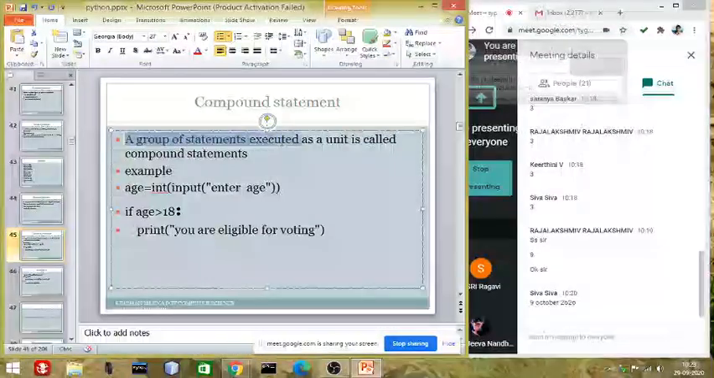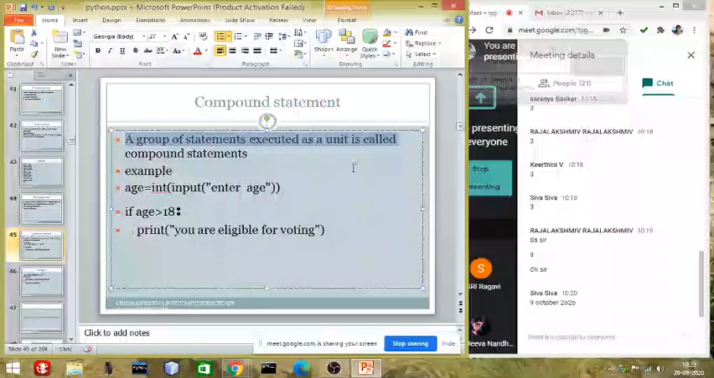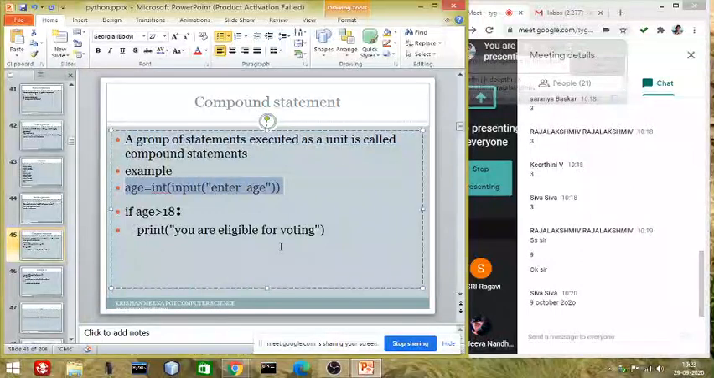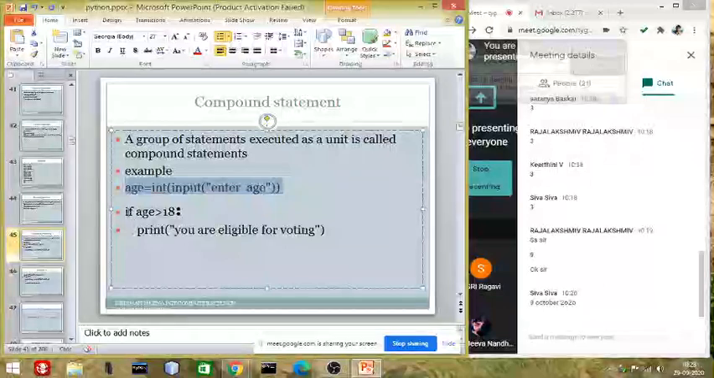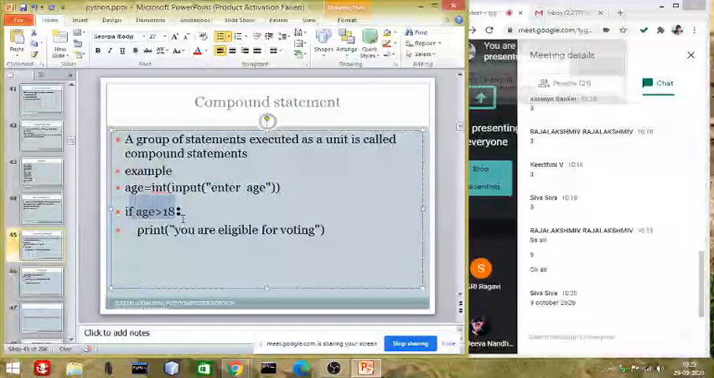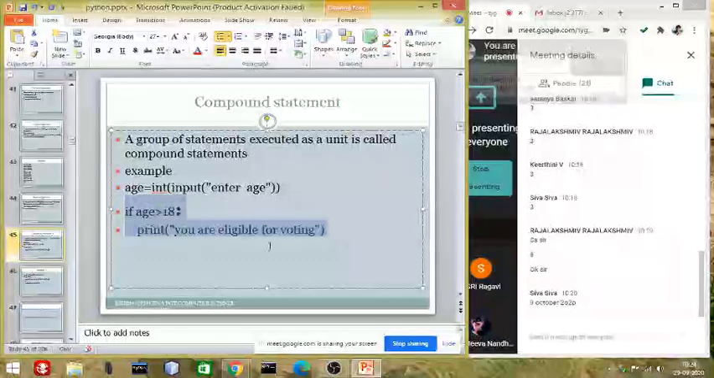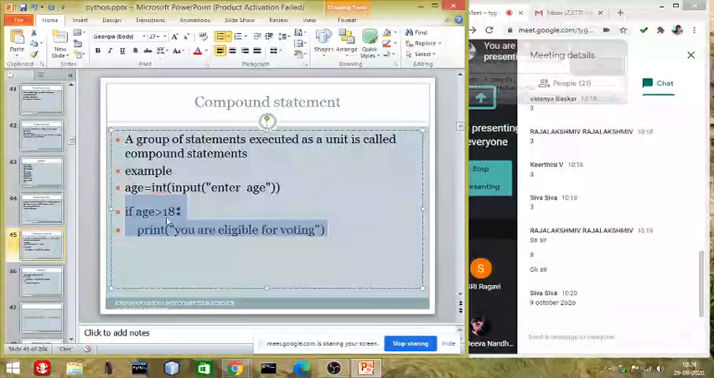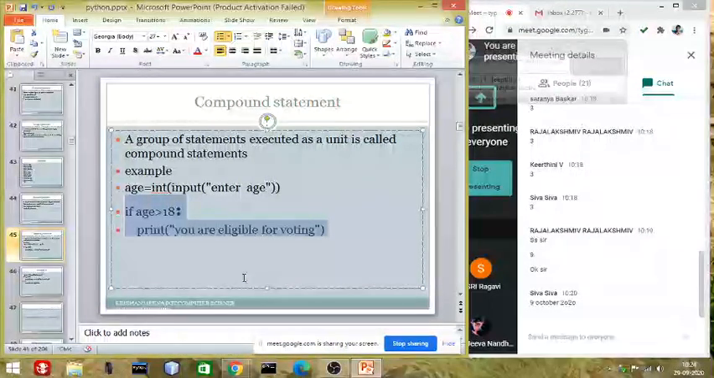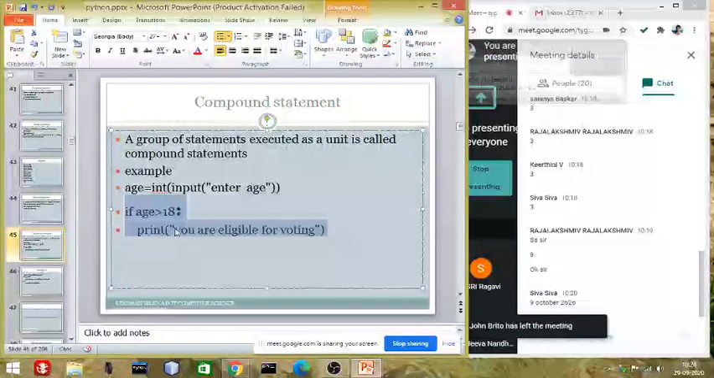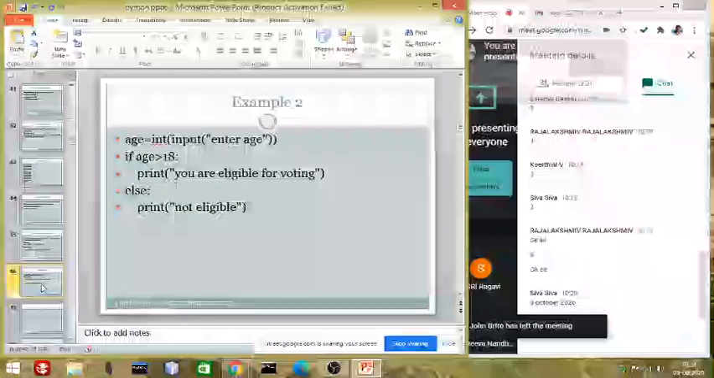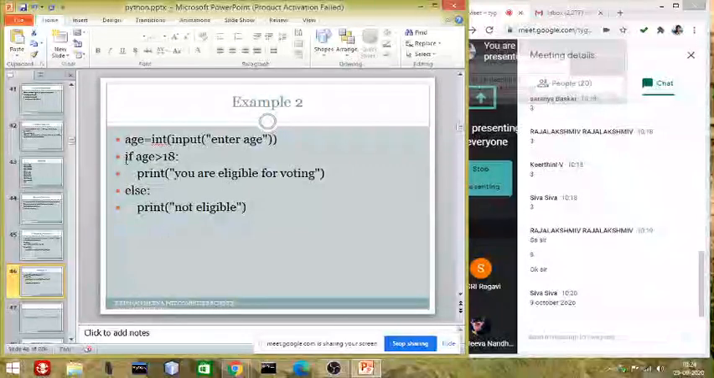A group of statements executed as a unit. It means this line will execute alone, no issue. This line will ask you for an input, enter your age. But here you can see, if age greater than 18, then print you are eligible for voting. These two lines are a group of statements, and they will execute as a unit. If the condition is okay, then this line will come, otherwise another line will come, right? That we will learn in this session. So this is an example of a compound statement, and again this is also an example of a compound statement.